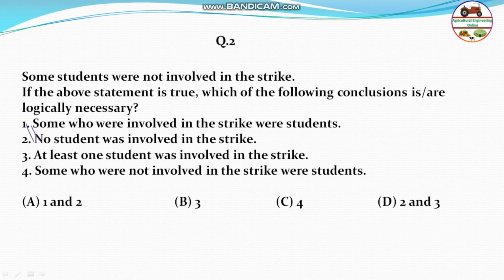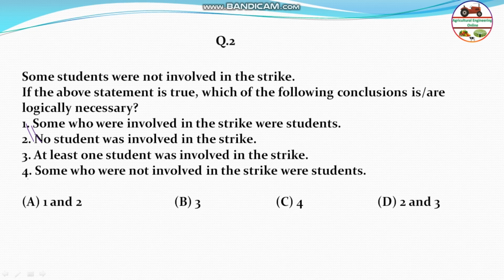Then coming to 3 and 4: at least one student was involved in the strike. This is partially correct, but we don't know about at least one, and the surety is very important. Some students were not involved in the strike. That means there is a statement: some who were not involved in the strike were students. That means definitely some students were there who were not involved in the strike.